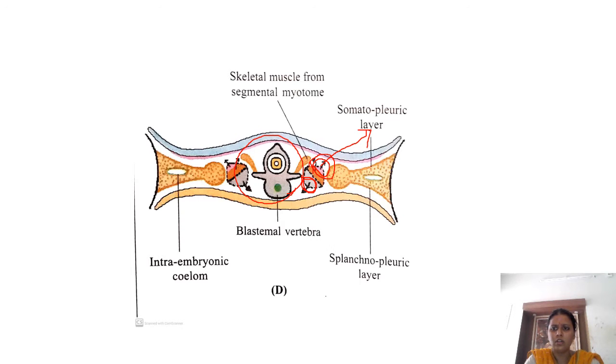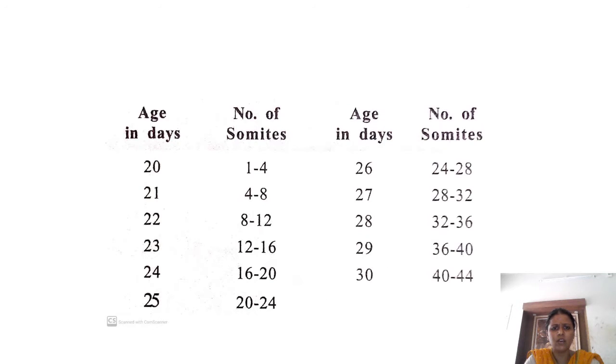As I said, at the end of fifth week we have 44 somites, which is at about the 30th day, and the end of fifth week comes at the 35th day, when we will have 44 somites. But finally, the first somite and the caudal coccygeal somites disappear. So finally, we will have around 37 somites. But the question is, at the end of fifth week, we will have 44 somites.